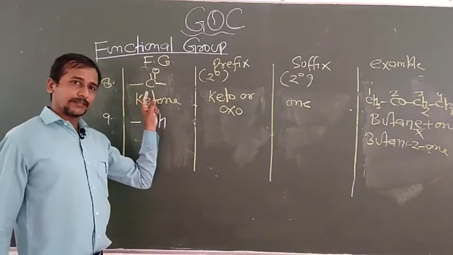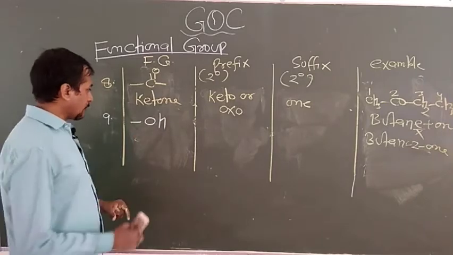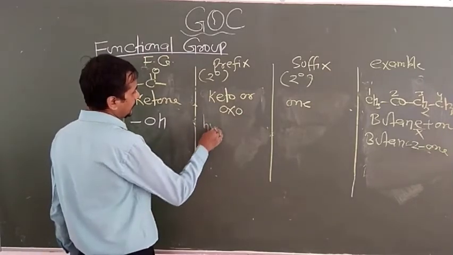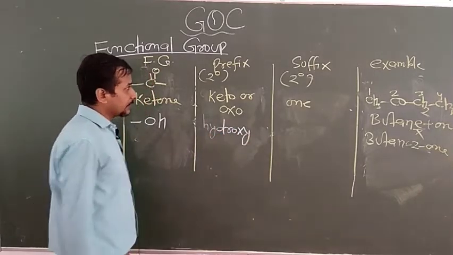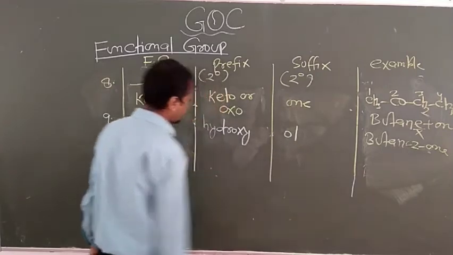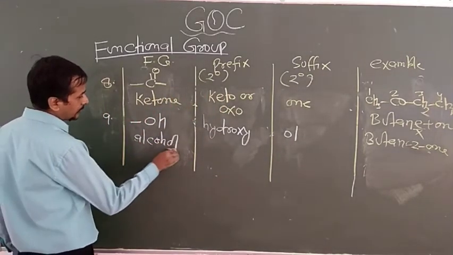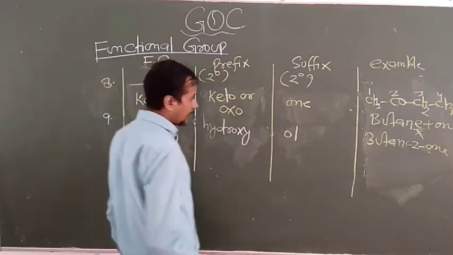Then triple bond cyanide, isocyanide, then aldehyde, ketone, and then alcohol containing single bond. Now this is known as hydroxy as prefix and ol as suffix. Here ol came from the name of alcohol, ol is written from here.